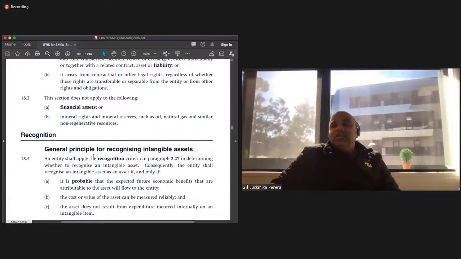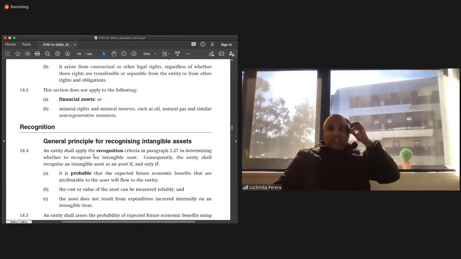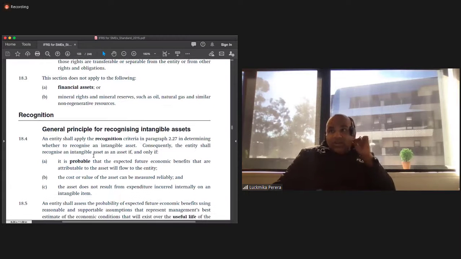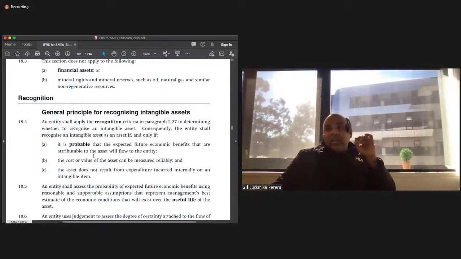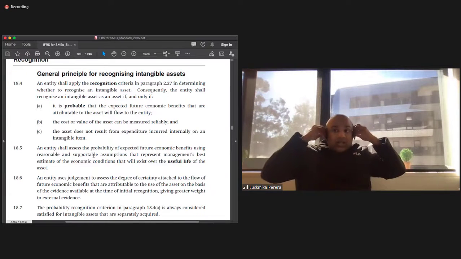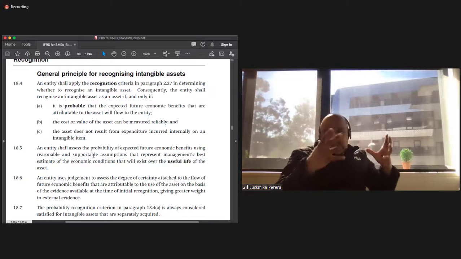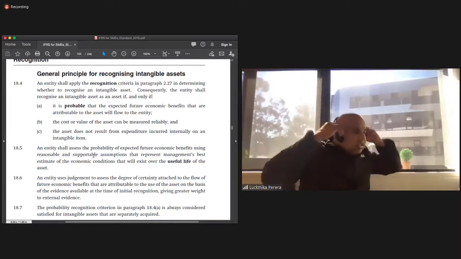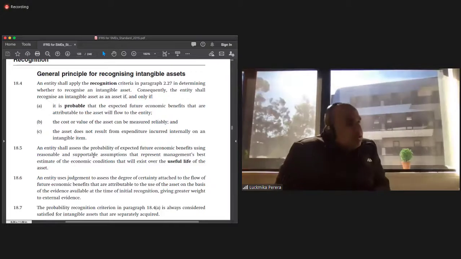Okay. So general principles of recognition of intangibles also have to be taken into account. The recognition criteria do apply. It is probable that the expected future economic benefits attributed to the asset will flow to the entity, the cost or value of the asset can be measured reliably, and the asset does not result from expenditure incurred internally on an intangible item. Okay, it has to be generated, it has to be there in existence. So let's put this in very simple terms.